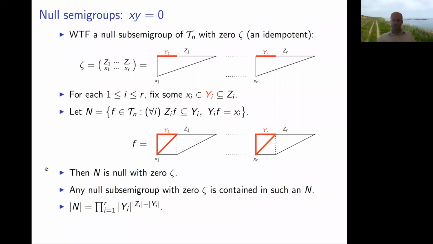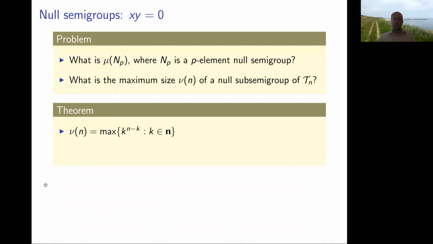All right. Then you do some mucking around with these things. It's basically a parameter associated to an integer composition, so a bunch of numbers adding up to n. Turns out that this is the biggest when there's only one of these blocks. Okay, and then whatever Y1 is, call it k. This is going to be k to the power of n minus k. All right, and then we can maximize over n by maximizing this value for all k's. So that gives us this, which, if you remember from before, is in fact exactly the same thing as we had when we looked at the biggest left zero subsemigroup.